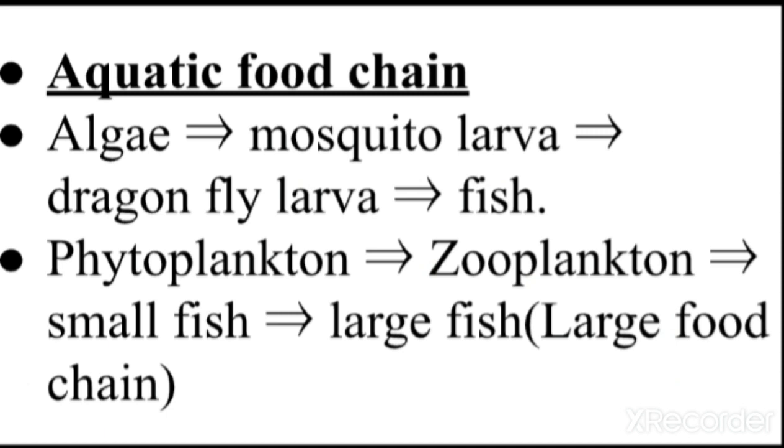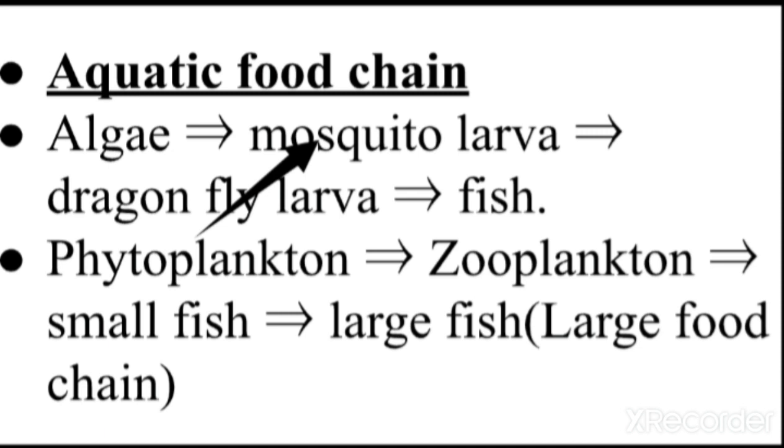So the first example for it is the algae. Algae, as I already said, is a producer, which means it prepares its own food with the help of water and sunlight. It usually develops in water which is stored for a large number of days. In Kannada we call it pachi. So algae is eaten by the mosquito larva. Mosquito larva means small egg-like substances.